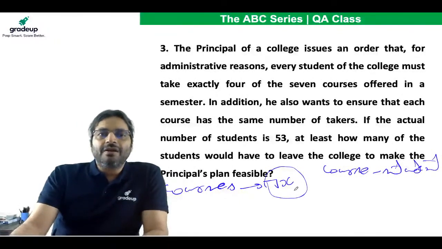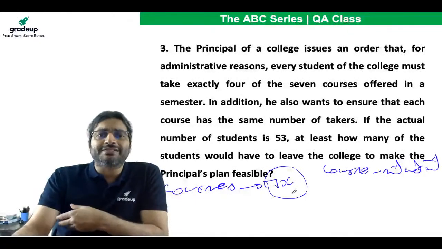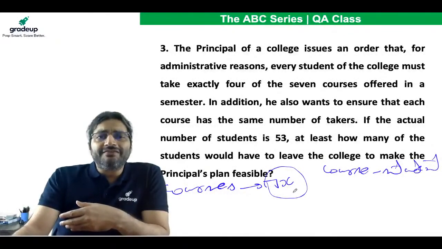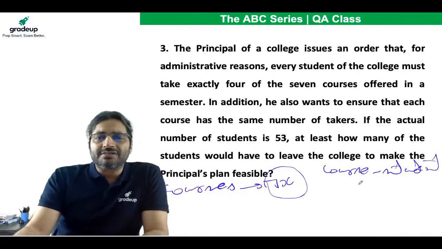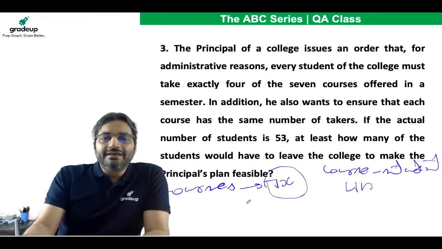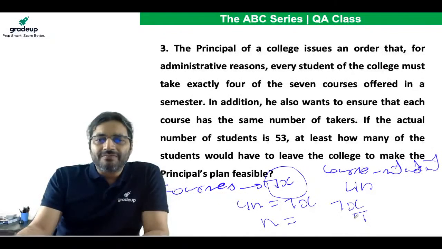Now let's assume that overall n students are needed, and each and every student takes 4 courses. So that way, course student combo is 4n. This 4n has to be equal to 7x, and n will be 7x divided by 4.